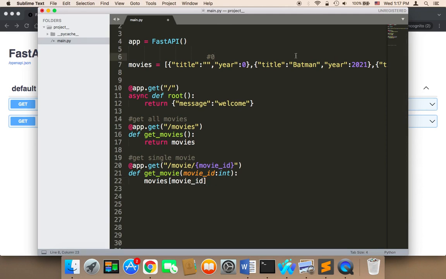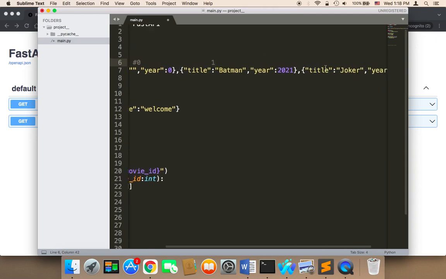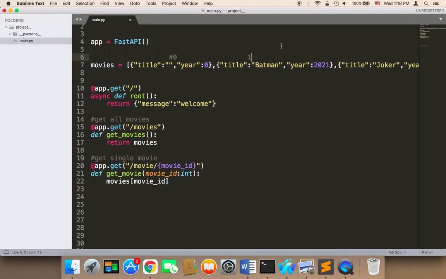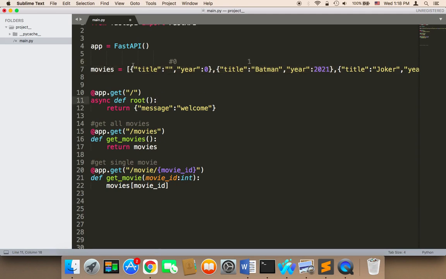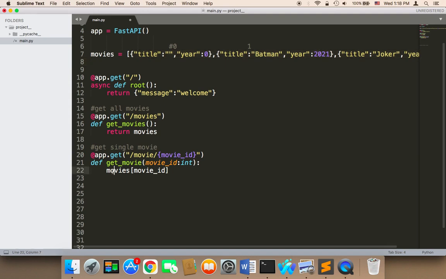So the first movie in this case would have an ID of 1. This way you would eliminate the confusion whenever you are trying to get a specific movie. So the first movie would have an ID of 1, the second movie would have an ID of 2, and everything would be perfect. And I like this technique. This technique is awesome because you don't have to decrease by 1 and do anything. You just need to say here movies, and then movie by ID, and then return.